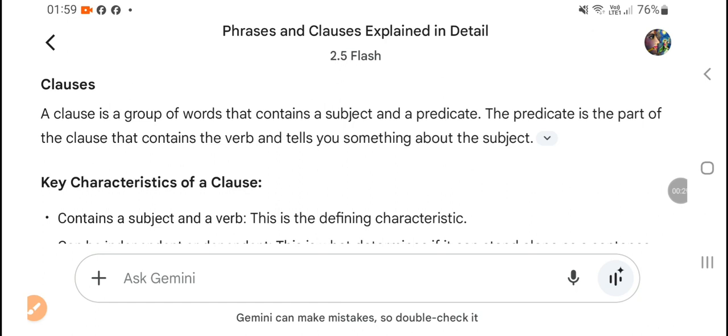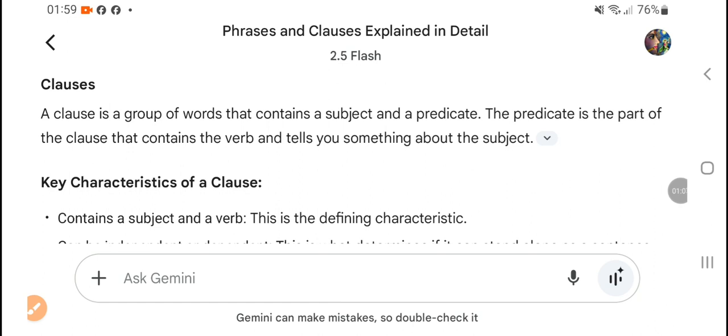But a phrase is a group of words which does not have a subject-verb combination. This is a very important point, right? A phrase does not have a subject-verb combination, whereas a clause must have a combination of subject and verb. So this is the basic difference between phrase and clause.